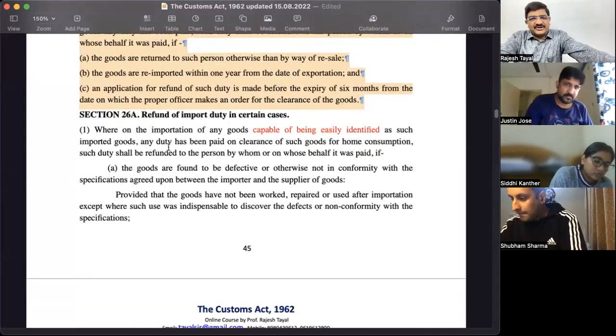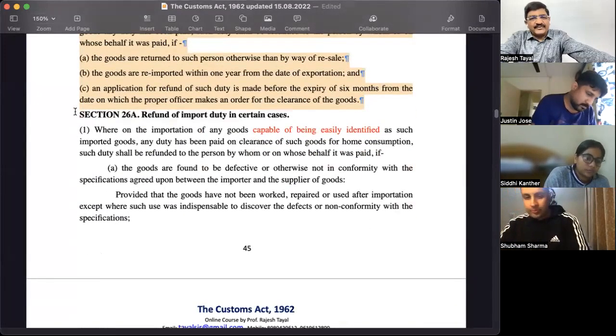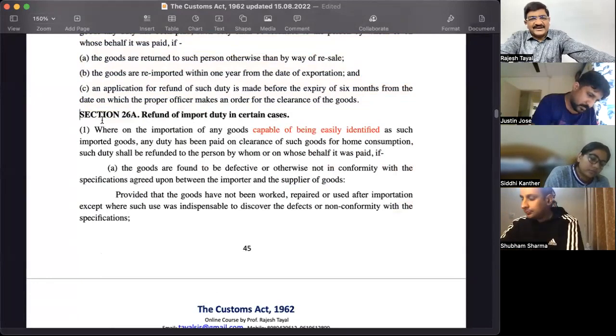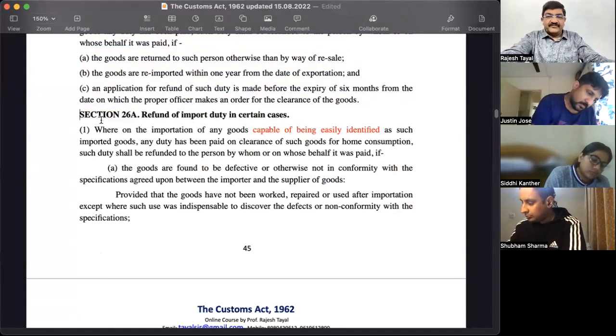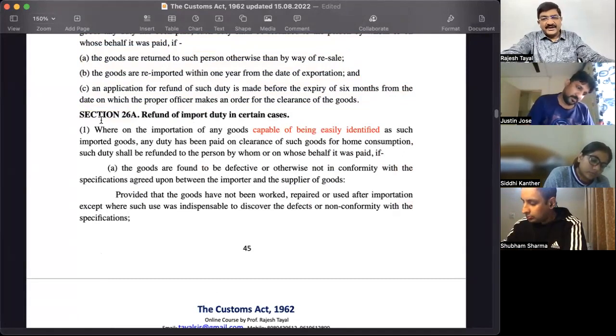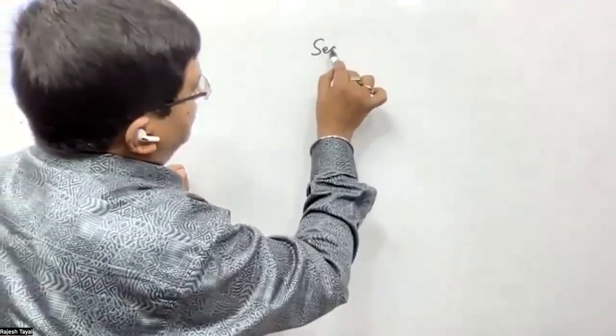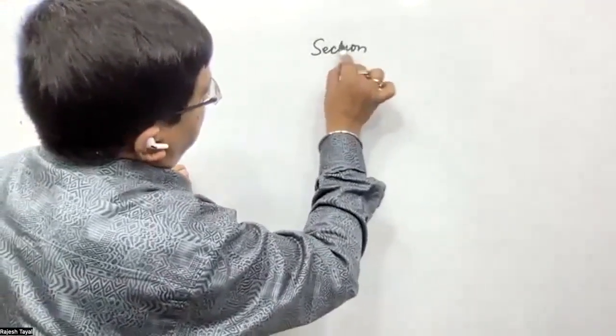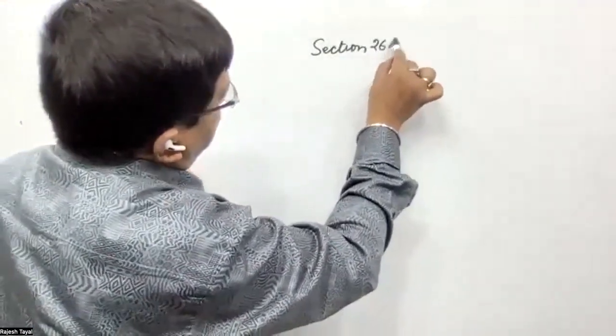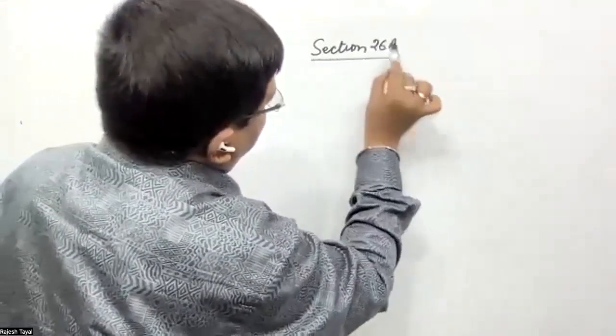Right now, Section 26A, refund of import duty in certain cases. So Section 26A.